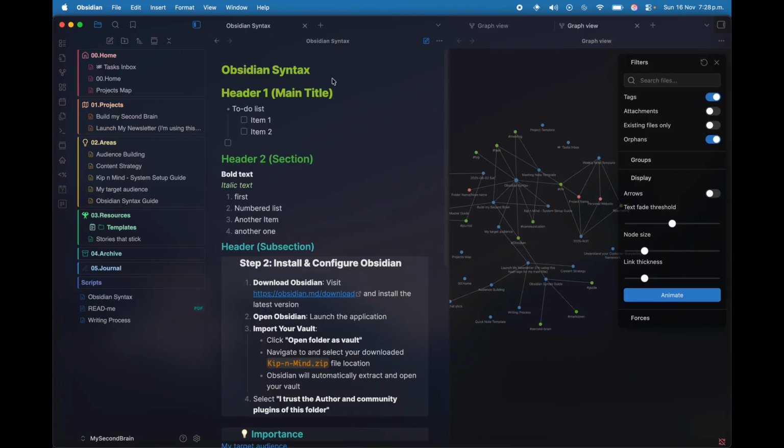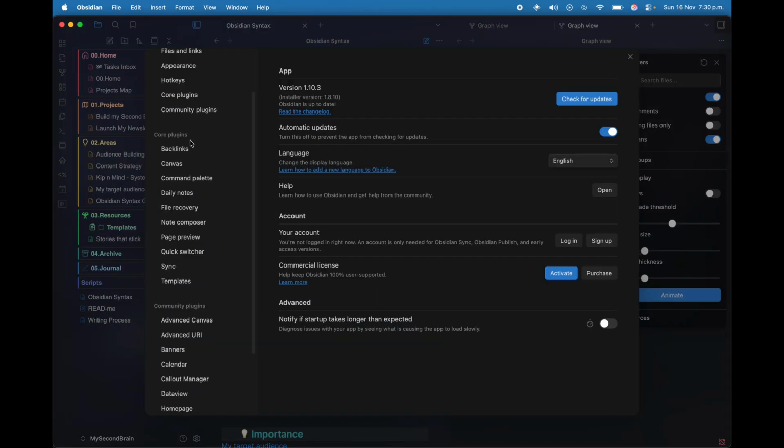Now, here's a habit that makes everything stick. A daily note. Every morning or evening, I open something called today's note and I just start to brain dump. I start thinking about things, remind myself what I need to do, and that's it. So first, let's make sure we have daily notes enabled. We need to go to this icon, which is the settings icon, core plugins. So we have different settings, but I will not explain too much about them in this video, but I do explain in great detail in my Second Brain PDF.